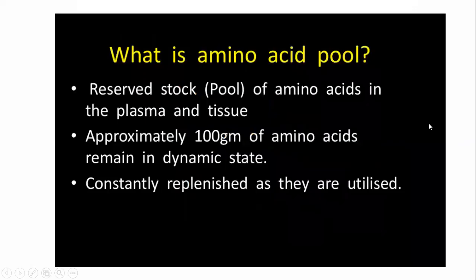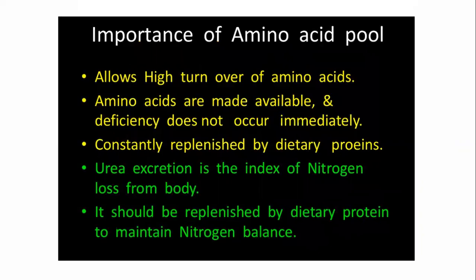Exactly what is the amino acid pool, and what is its importance? It allows high turnover of amino acids. Amino acids are made available efficiently, which does not occur immediately otherwise. The amino acid pool makes amino acids available in case of deficiency, and it is constantly replenished. This means new amino acids come in and old amino acids are utilized for another reason, such as energy purposes or new protein synthesis.